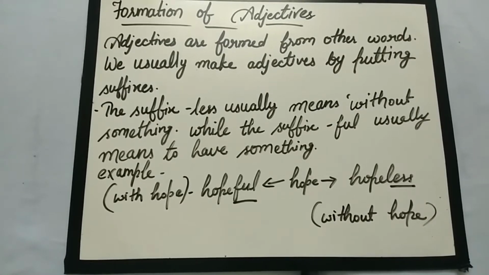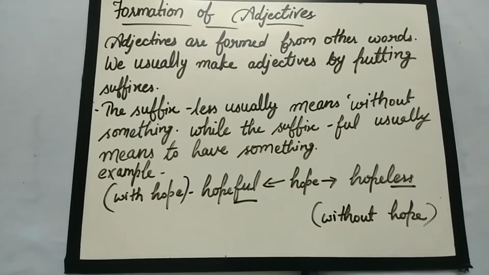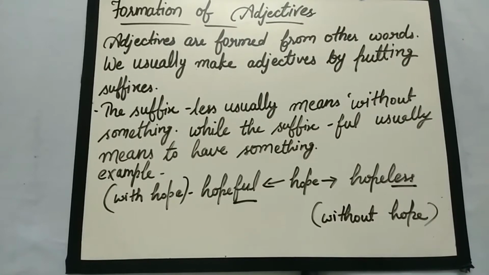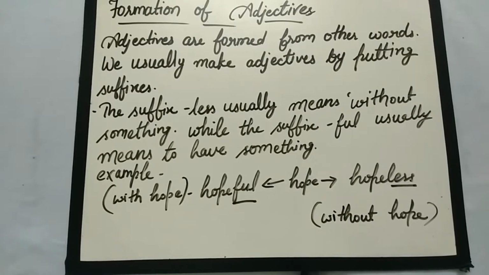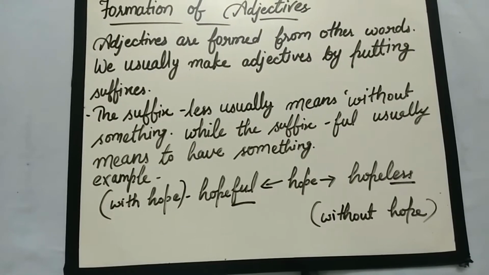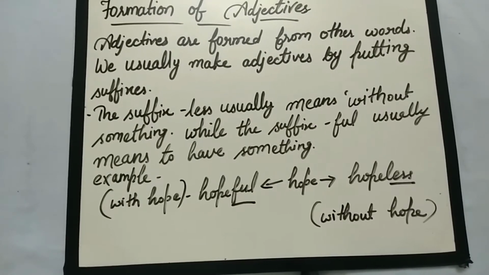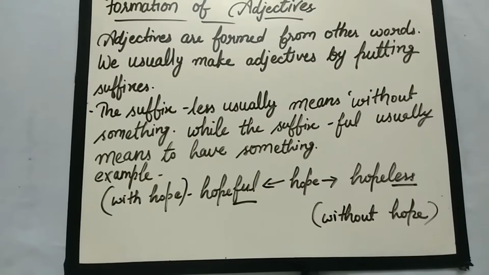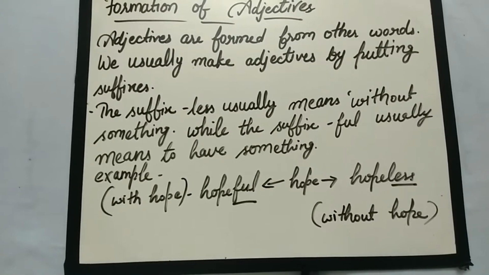But not all words can be made into adjective pairs like this, so it is best to check the dictionary. For example, there is a word homeless which means without home, but there is no similar word homeful. Homeful is not a word in the dictionary. Similarly, beautiful means which has beauty, but there is no word like beautyless in the dictionary. So not all words can be made into such pairs.